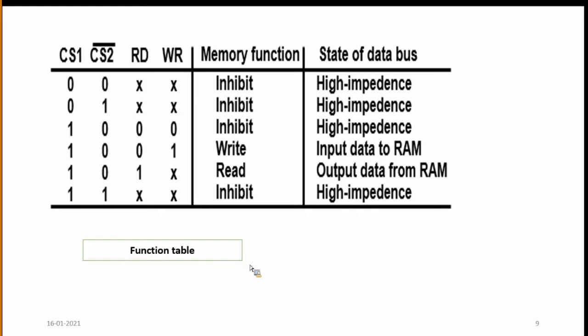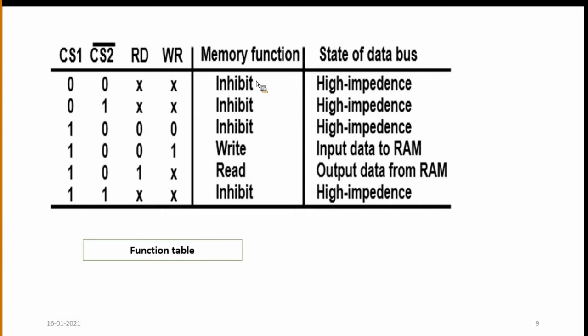Here CS1 is 1. First, let us take the memory function inhibit. What does inhibit mean? We are not performing any operation. Otherwise we can perform read and write operations.